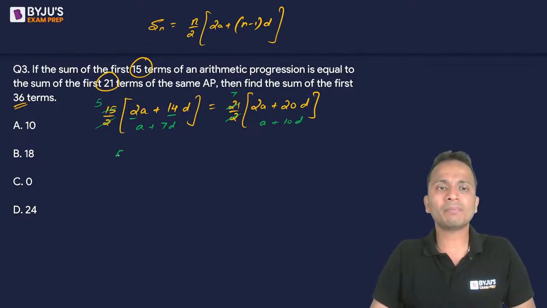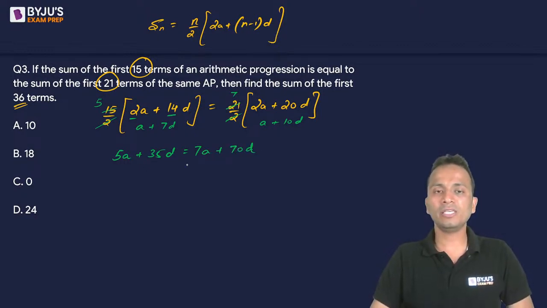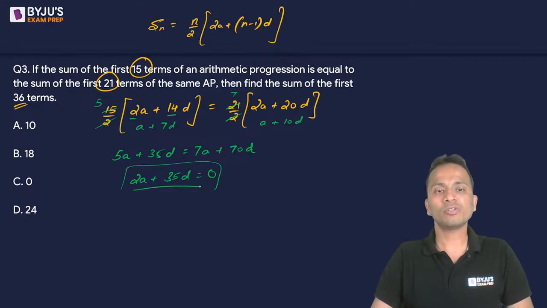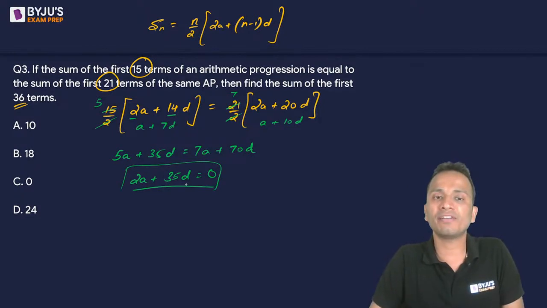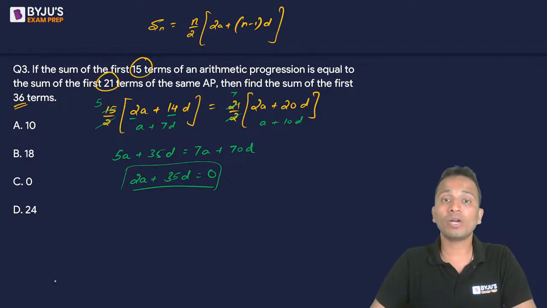So upon opening the brackets, I'll get 5A plus 35D is equal to 7A plus 70D. Taking all the variables on same side. So 2A plus 35D will be equal to 0. Okay, so this is the relation between A and D that I have obtained. 2A plus 35D is equal to 0. Right? Now, next thing, what do we have to calculate?